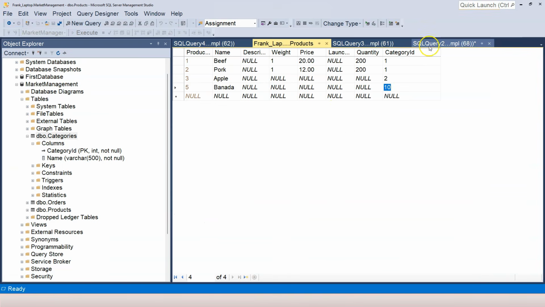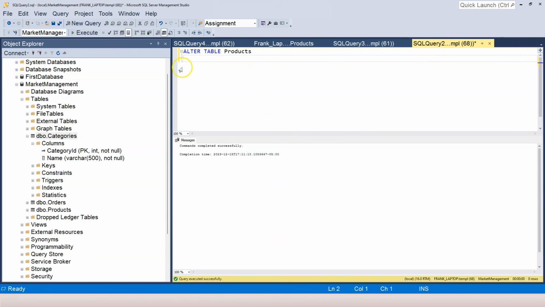We can use an SQL statement. Again, we're going to alter the products table, and now we are going to add a constraint. Just like before, we can provide a name. Here we say FK, which stands for foreign key. This is a foreign key from the products table to the categories table, so we can say product category. This is the name of the foreign key, followed by the type of the constraint, which is foreign key.